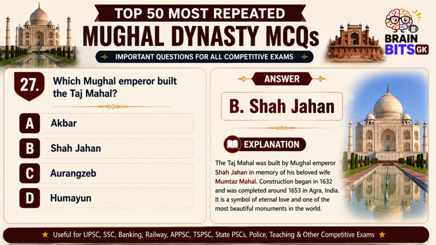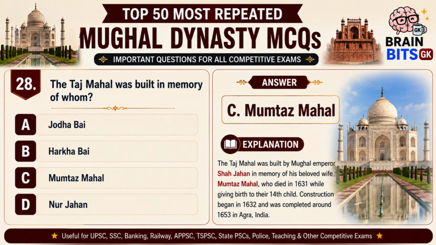Answer is B. Shah Jahan. Shah Jahan built the Taj Mahal in memory of his beloved wife, Mumtaz Mahal. Construction began in 1632 and was completed around 1653. Today, it is one of the 7 wonders of the world and a symbol of eternal love. The Taj Mahal was built in memory of whom?